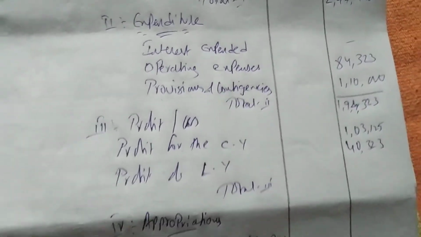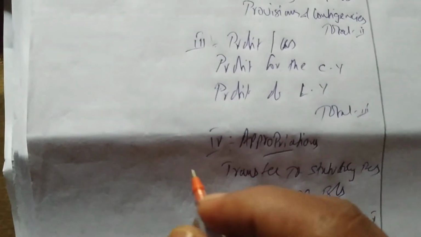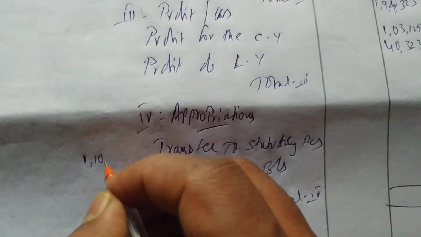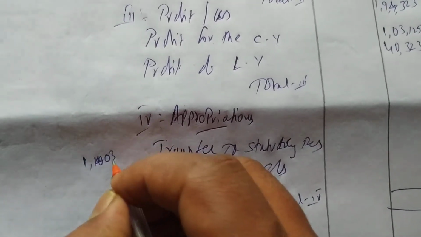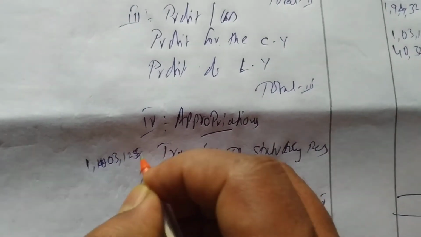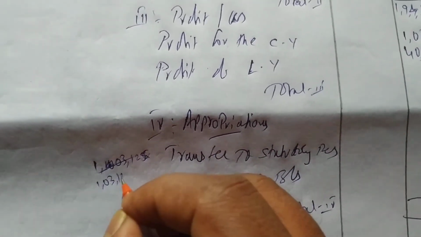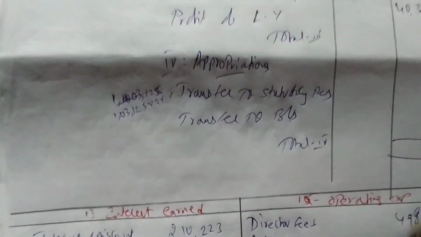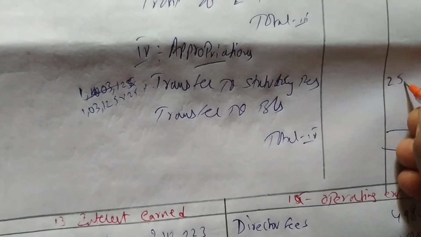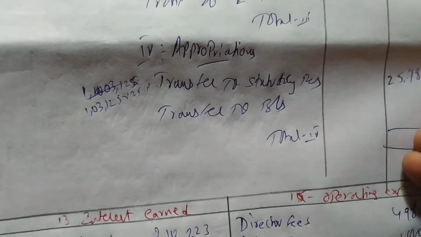We have to transfer 25% of the current year profit to statutory reserve. 1,03,125 into 25% gives 25,781.25.